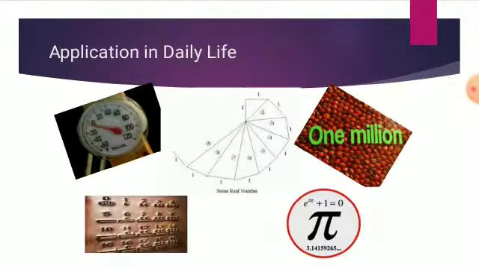What are whole numbers? Whole numbers are the set of numbers which include 0 plus the set of natural numbers. Example: 0, 1, 2, 3, 4, 5. What are integers? An integer is a whole number, not a fractional number, that can be positive, negative, or 0. It is denoted by Z. Example: -3, -2, -1, 0, 1, 2, 3.